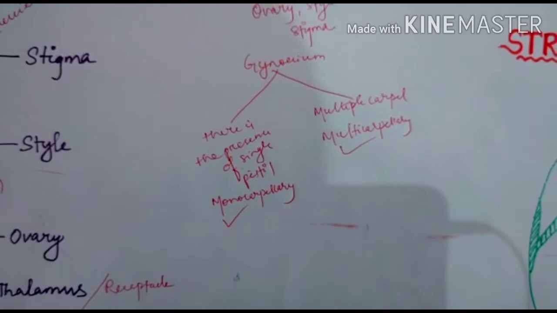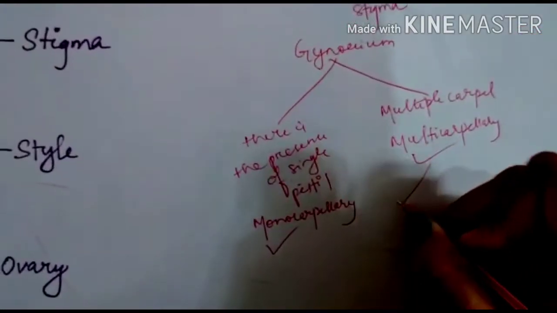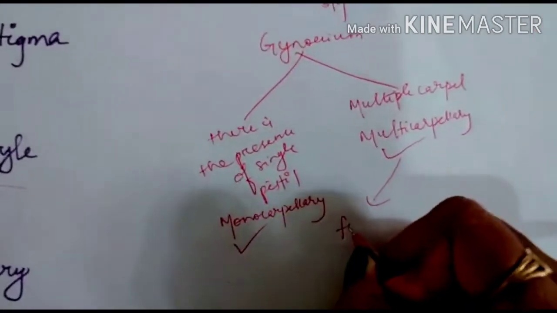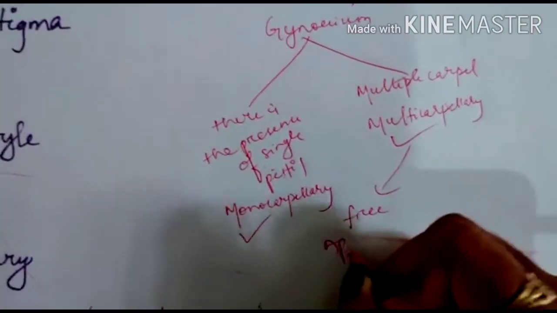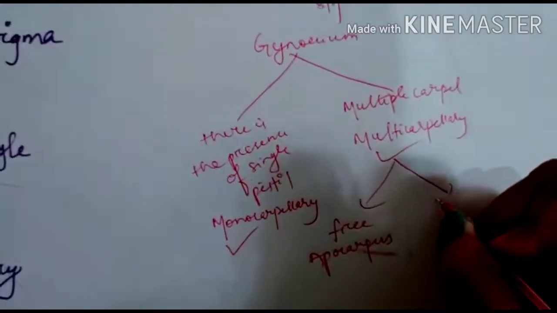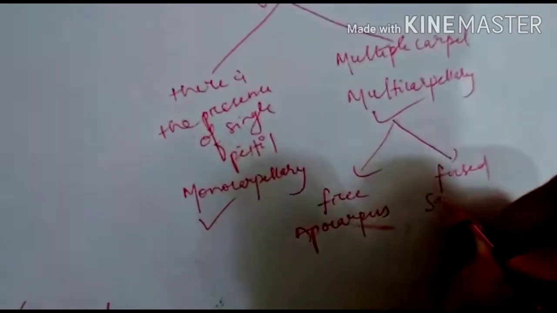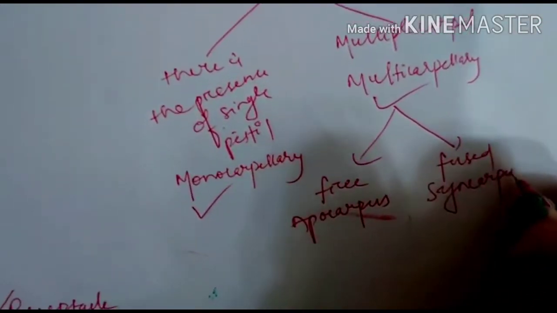Again, in case of multicarpellary condition, if the carpels are free, we call it apocarpous type, and if the carpels are fused, we call it syncarpous type.